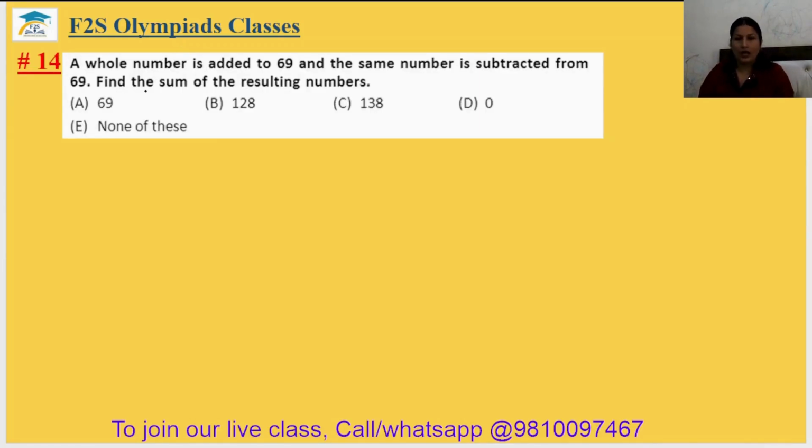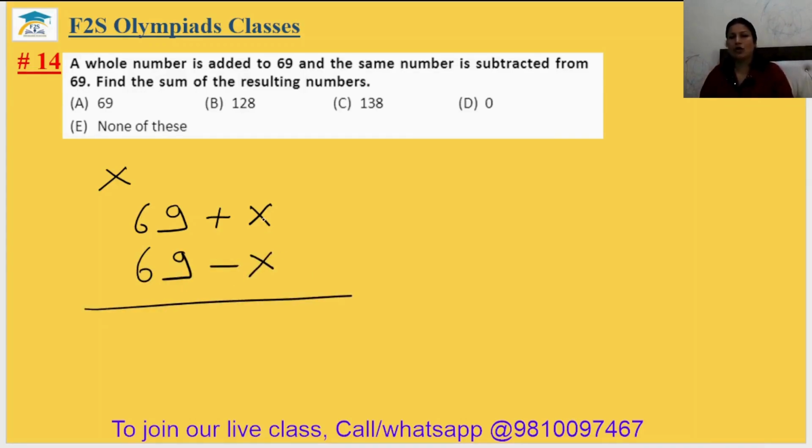14. A whole number is added to 69 and the same number is subtracted from 69. Find the sum of the resulting numbers. Suppose that whole number is x. That is added to 69, so 69 plus x, and it is subtracted from 69, so 69 minus x.